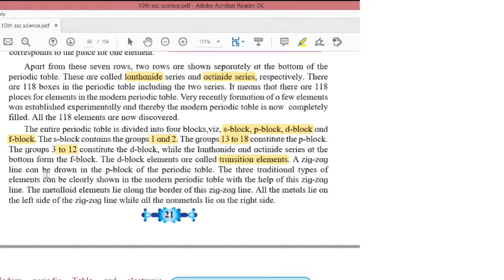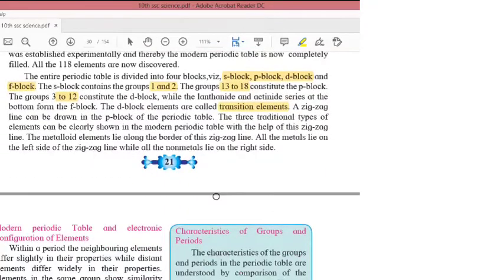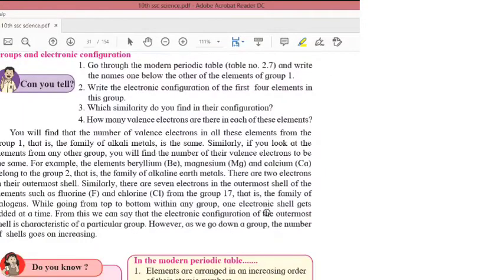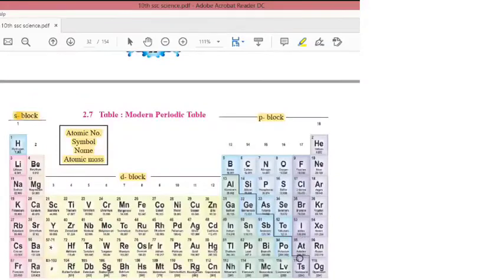A zigzag line can be drawn in the P block of the periodic table. The 3 traditional types of elements can be clearly shown in the modern periodic table with the help of this zigzag line. The metalloid elements lie along the border of the zigzag line. So you can see here one zigzag line is there, right? So these, germanium, antimony, polonium, are the metalloids. Metalloids have intermediate properties between metals and non-metals.